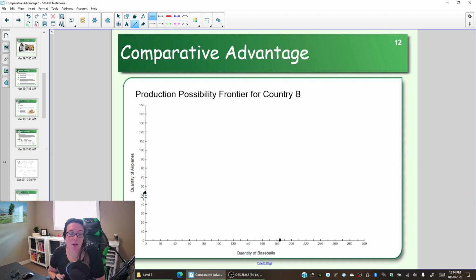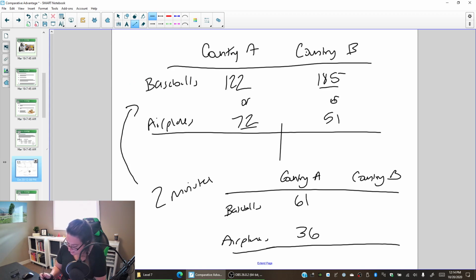We could also look at the option where country B makes some airplanes and some baseballs. So perhaps they take the 2 minutes and they split it so that they're making 1 minute on baseballs and 1 minute on airplanes. So country B would make half the number of baseballs as they made before. So we take 185 divided by 2. Okay, and we get what? 92 and a half. Can't make half a baseball.